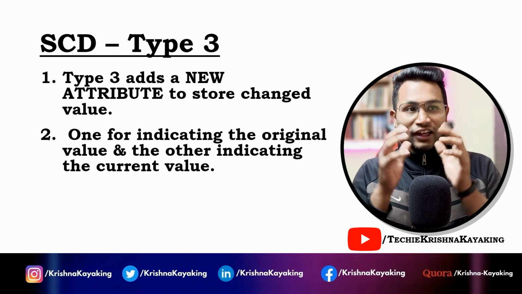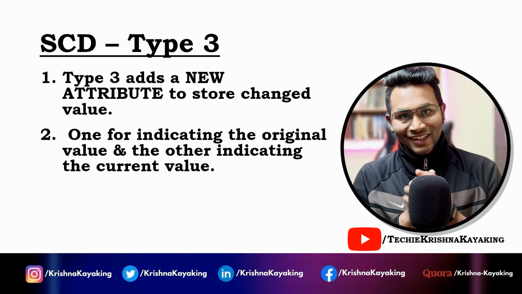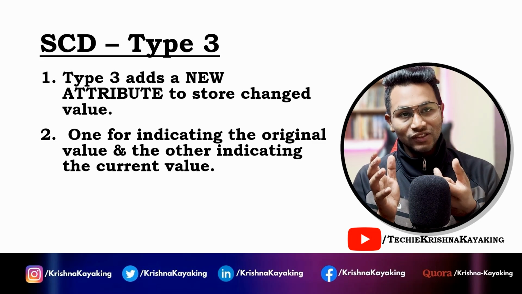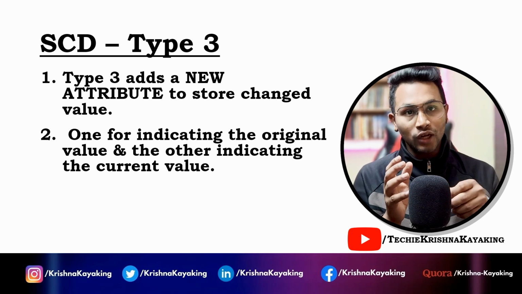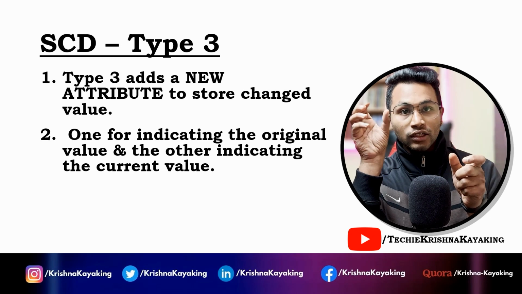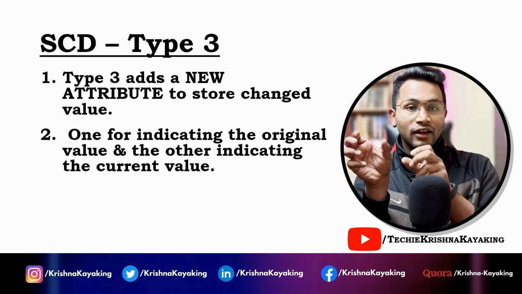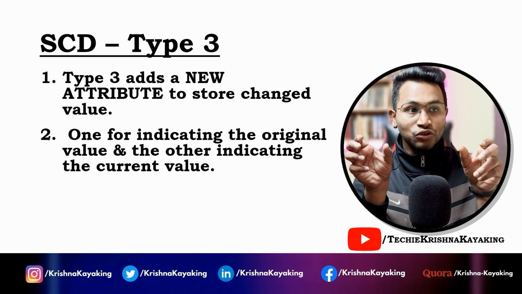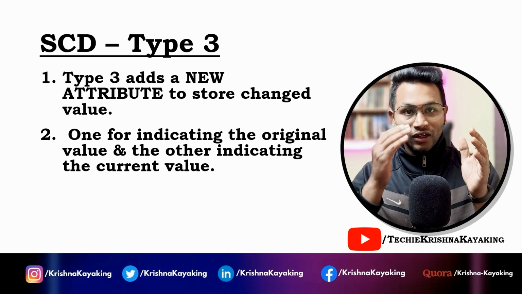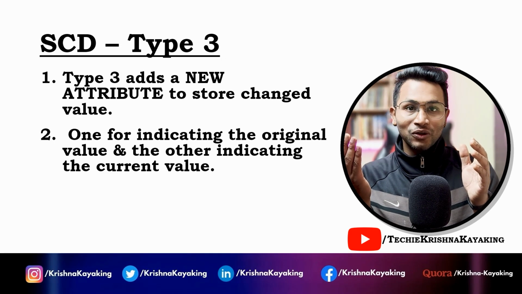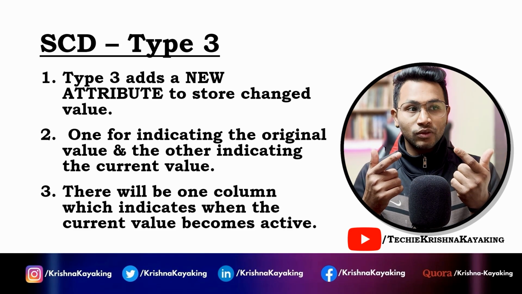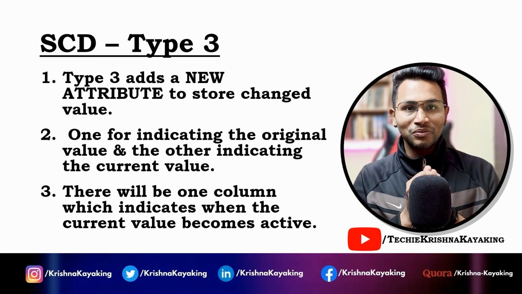In type 3, we add a new attribute just to store the change. Whatever value is changed, we store that in a separate column. One column gives us the previous or historical data, and the new column shows the changes or the current value. So we have two attributes, one for the old information and the other for the current information. There can also be a column which indicates when the current value becomes active.